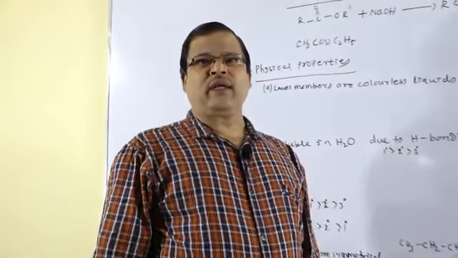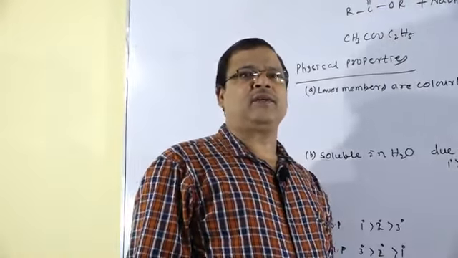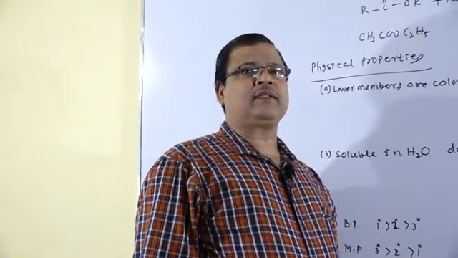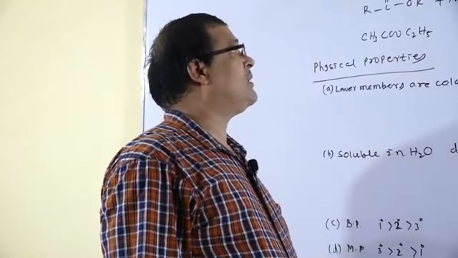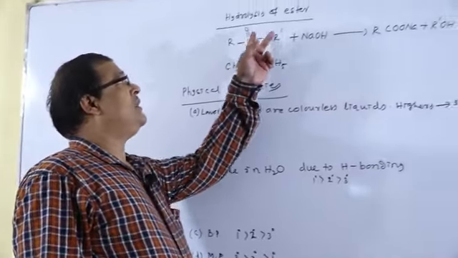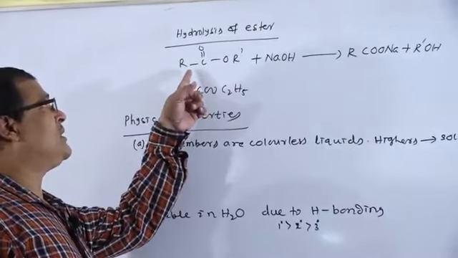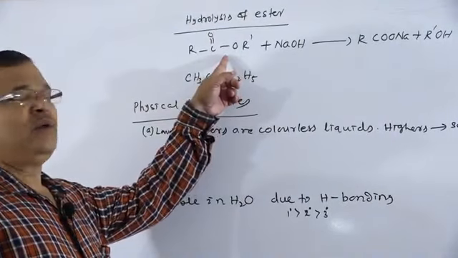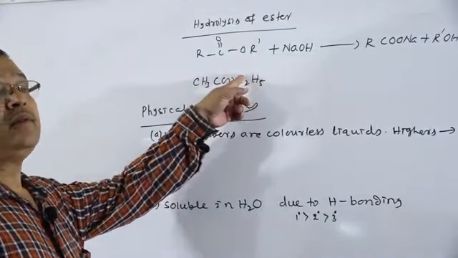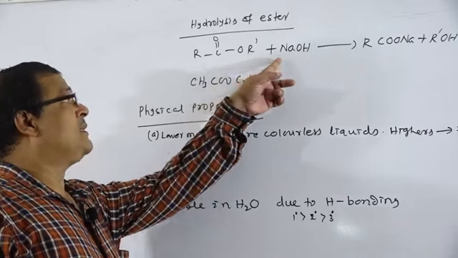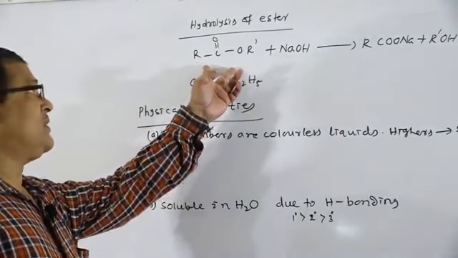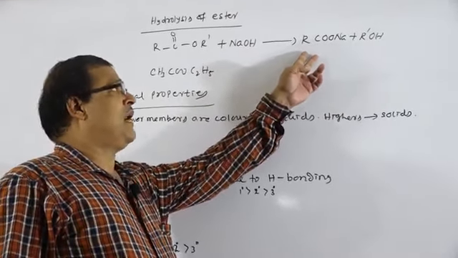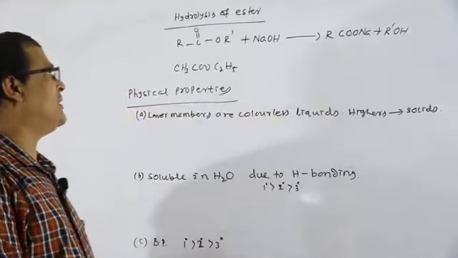Dear students, today we will start the physical properties of the alcohols, but before going to that, we have to give another method of preparation for alcohol: from hydrolysis of ester. The ester has the general formula RCOOR', and it is treated with NaOH. So there is the formation of RCOONa and R'OH.